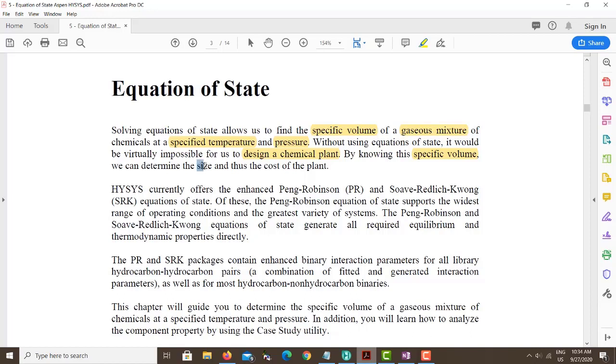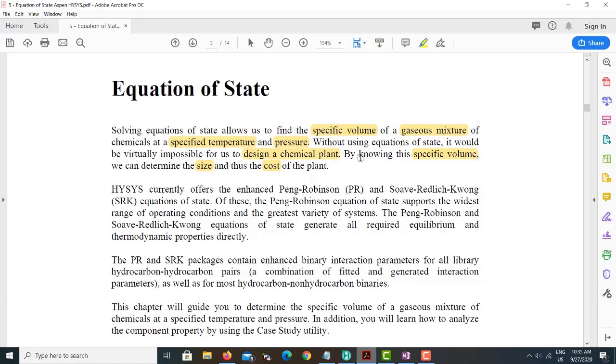So a real equation of state gives you many different physical properties. By knowing those physical properties, you are able to find out how you can size the equipment, how you can construct the design, and what the cost looks like. Okay, this is very, very important.